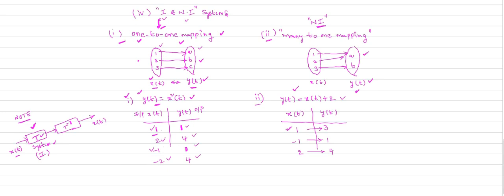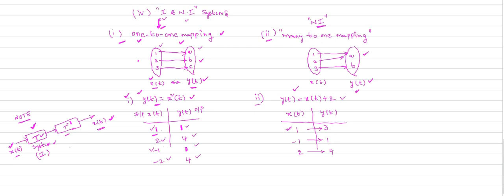This is also the definition of the invertible system. For an invertible system, if you cascade the system by its inverse, you will get the same input. Whatever input is given to your invertible system, at the output you will get the same input. This is about the invertible nature of the system.